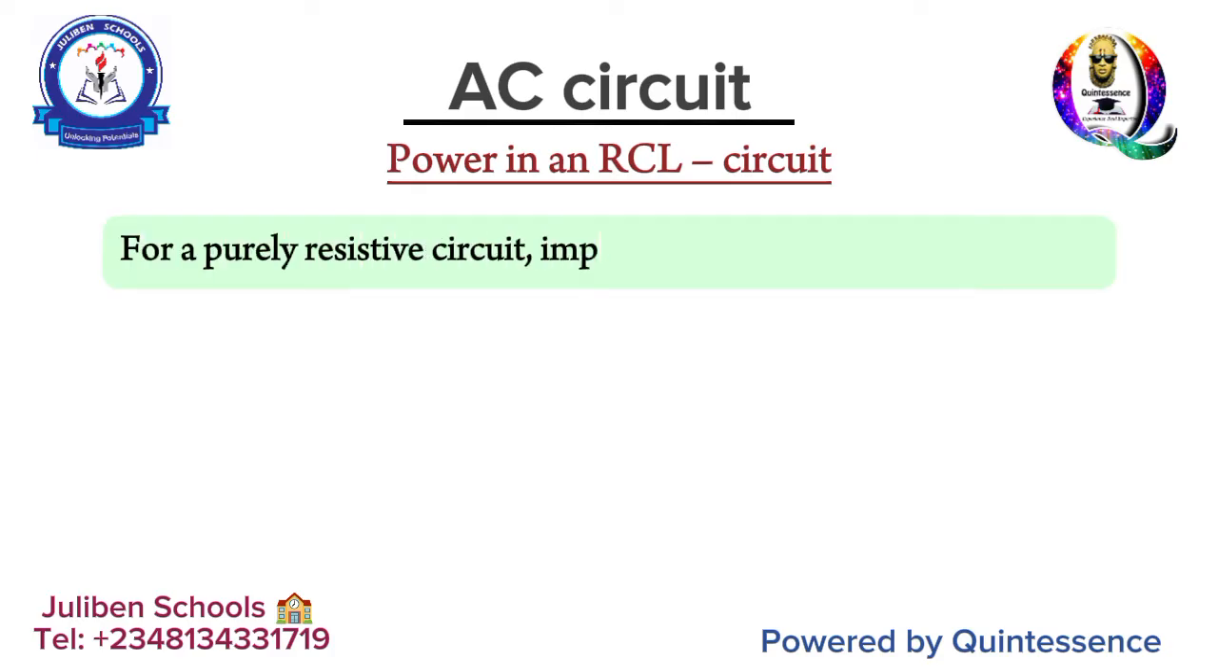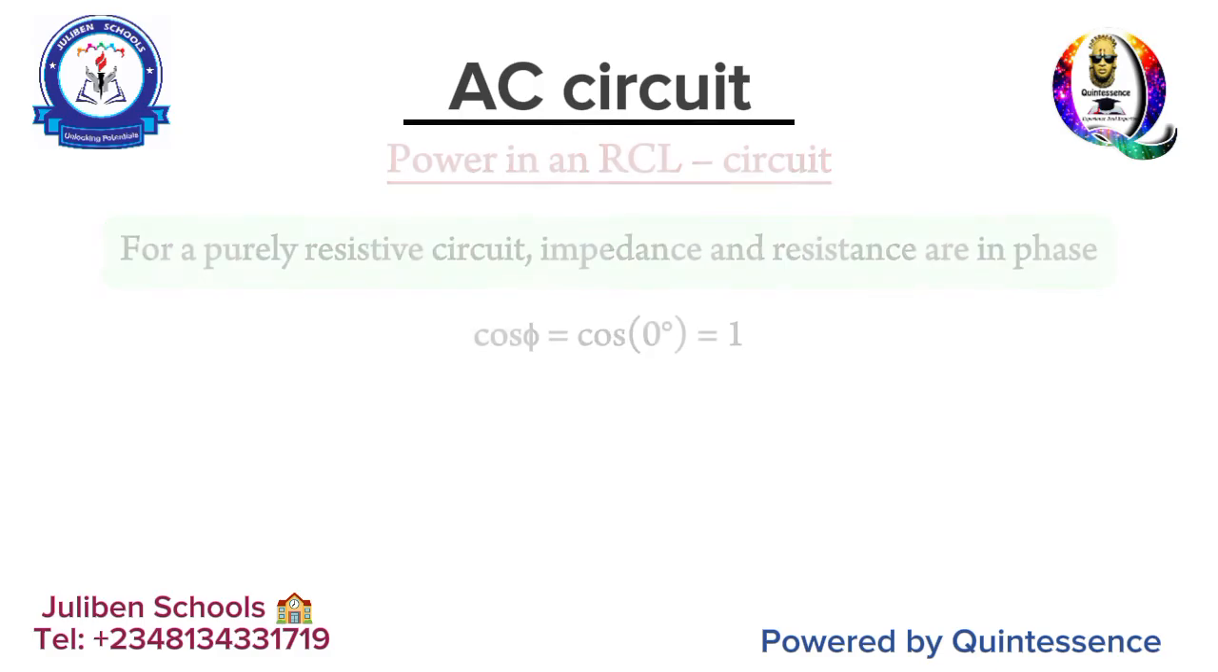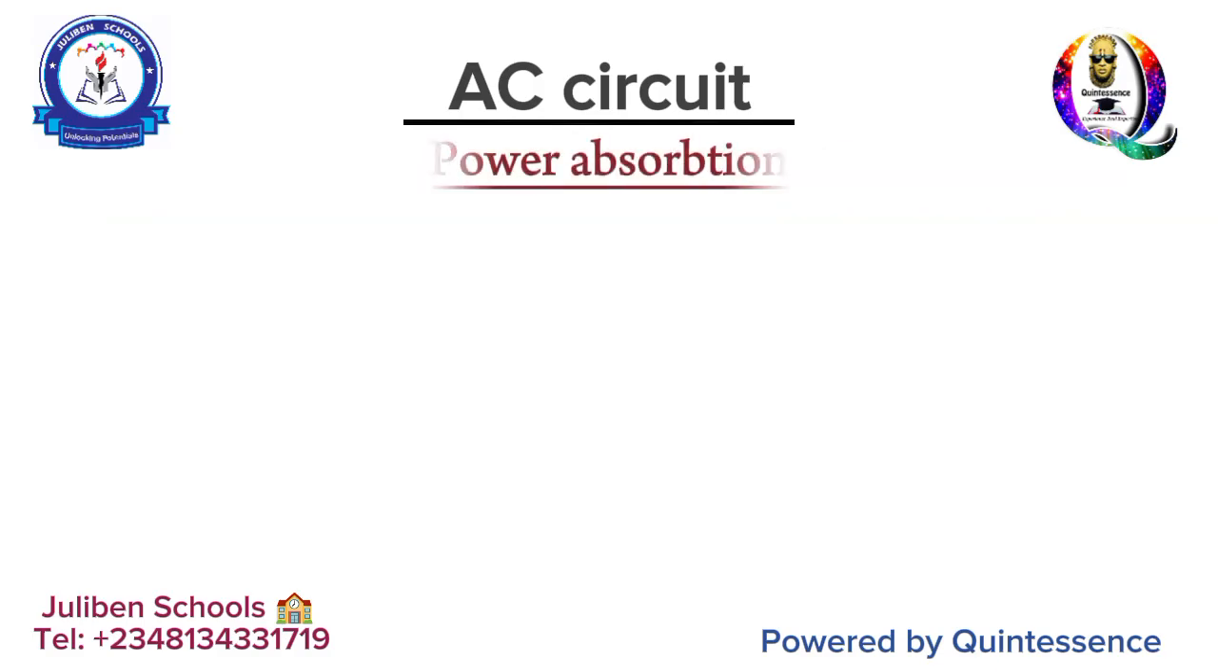So it is also important for you to know that for a purely resistive circuit, impedance and resistance are in phase. In other words, the angle between impedance and resistance is 0. And because it is 0, cos phi becomes cos 0 degrees, which is 1. And that system becomes a very powerful power consuming system. Beautiful. All right, that takes us to power absorption.